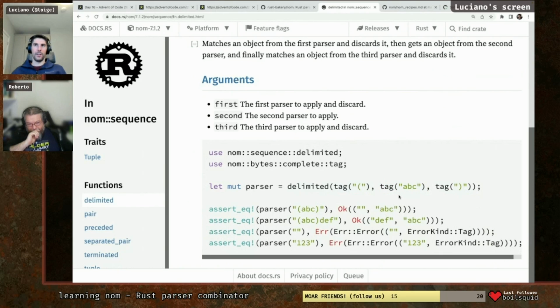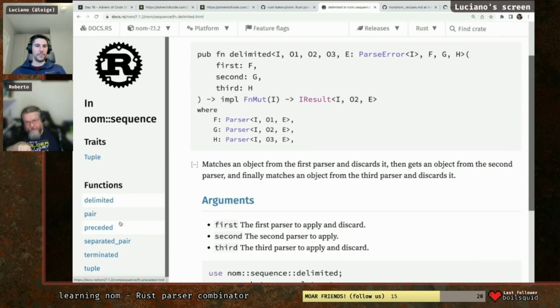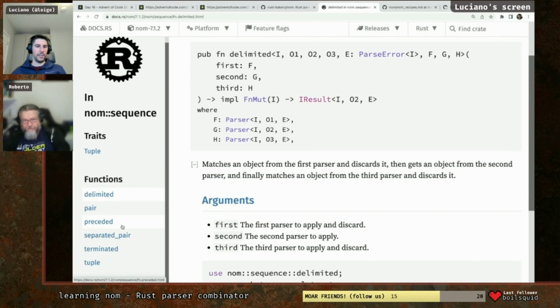Okay. There are also variations of this one. There is one that I think is like starts with and ends with, or something like that. Yeah, but this one is taking also stuff in the middle. That's the one. Okay. Preceded and terminated. It's kind of the same idea when you have a prefix. We could have used that for the and. But it's optional. You can wrap it in an opt as well.